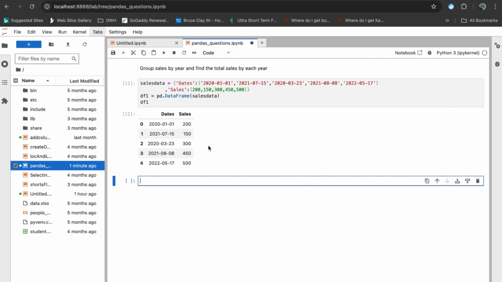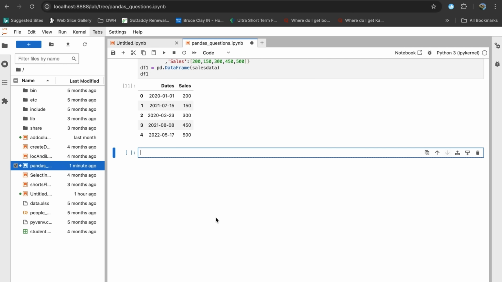Now our question says we need to group the sales by year. Thus we need to extract the year from these dates, and we'll create another column that will hold the year. So it will be df within square brackets dates equals to pd dot to_datetime function, which will convert these date strings to datetime objects. Within its brackets, we'll pass the dates column of the data frame only.